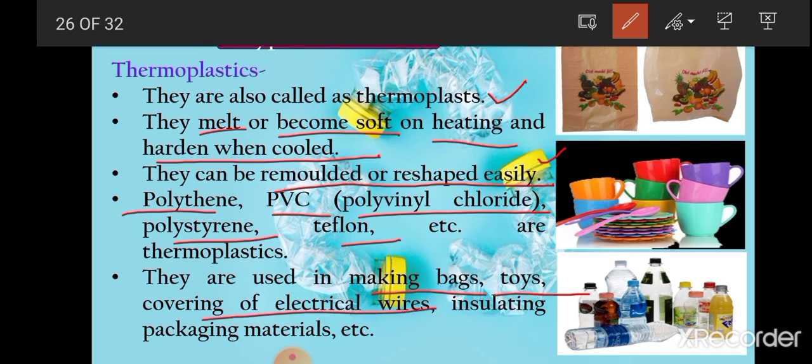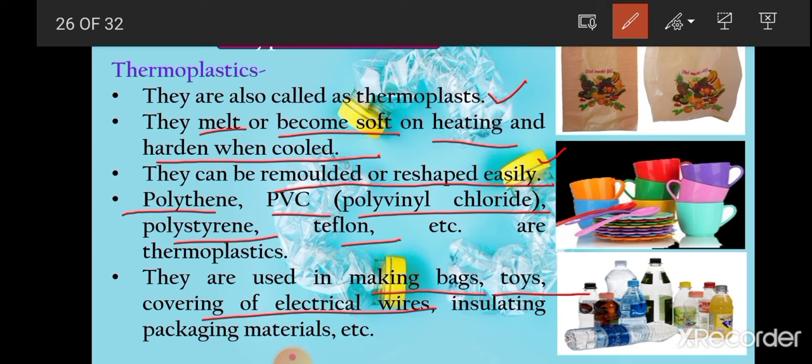PVC, polyvinyl chloride, is a very good electrical insulator, meaning it is a very bad conductor and doesn't allow electricity to pass through it. That is why it is used to make coverings of electrical wires and electrical tapes also. Then it is also used in making floor tiles, hose pipes, containers, raincoats, car seats, and waterproof coating of folders